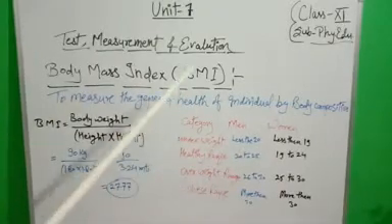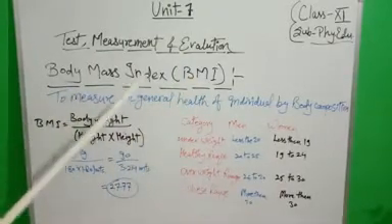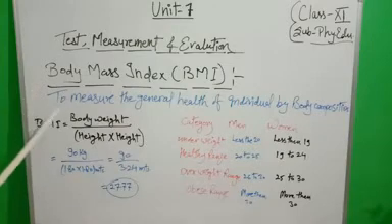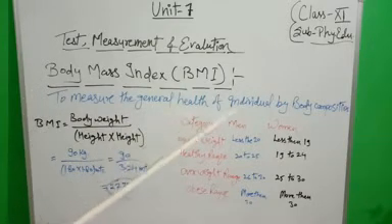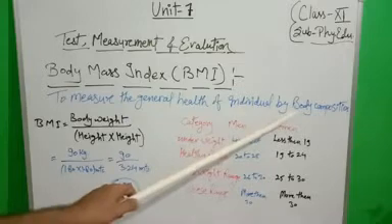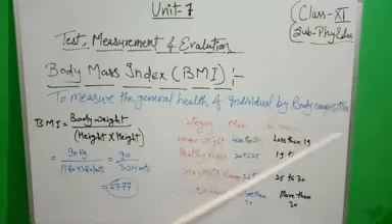Through the BMI. The purpose of the BMI is to measure the general health of an individual and body composition.